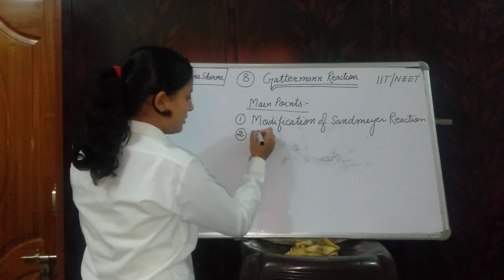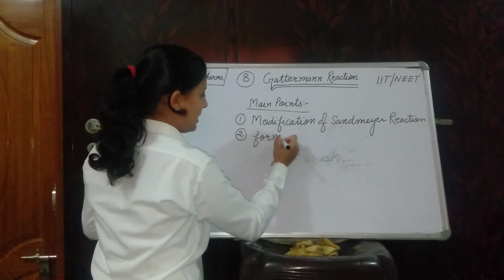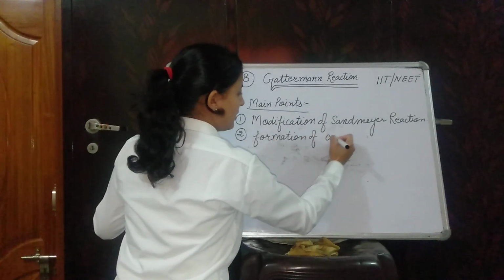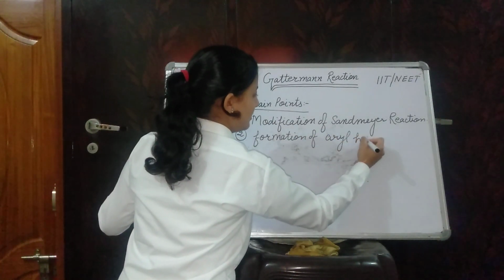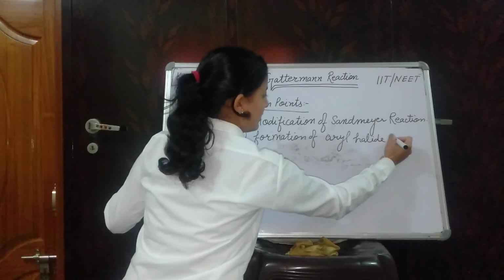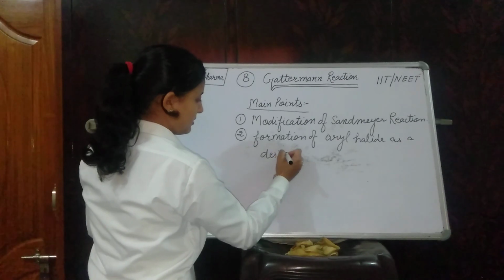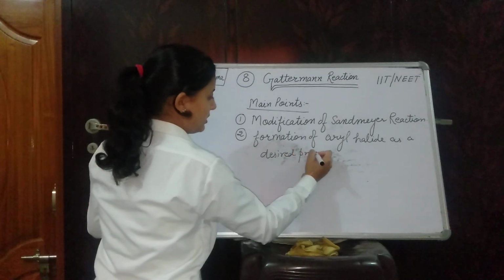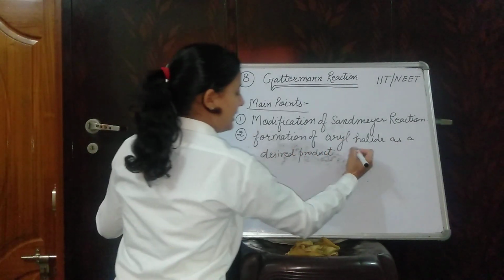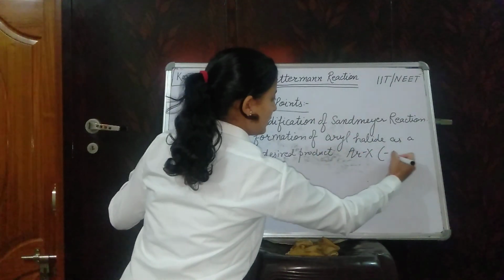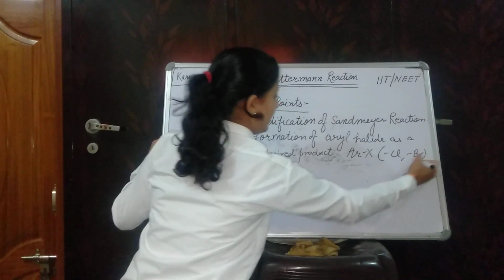Second one, formation of aryl halide as a desired product. Aryl halide you can represent as ArX, where X may be chlorine or bromine.